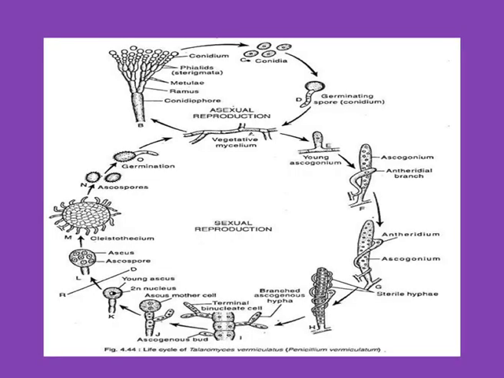The antheridium elongates and fuses with the ascogonium. At that time both septal walls dissolve, and the nucleus migrates into the ascogonium.